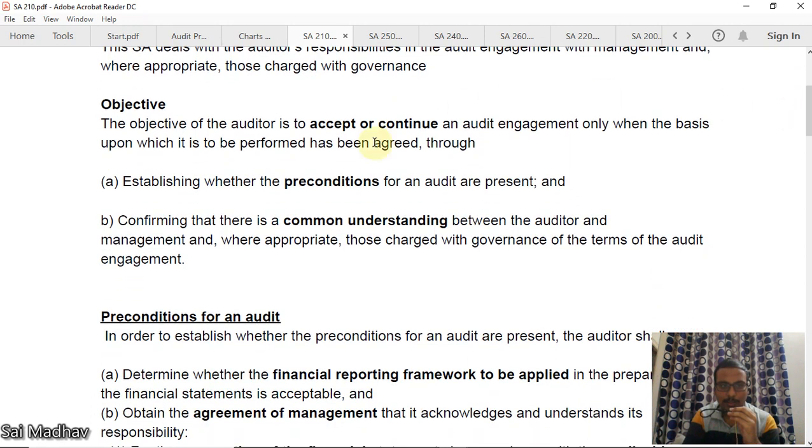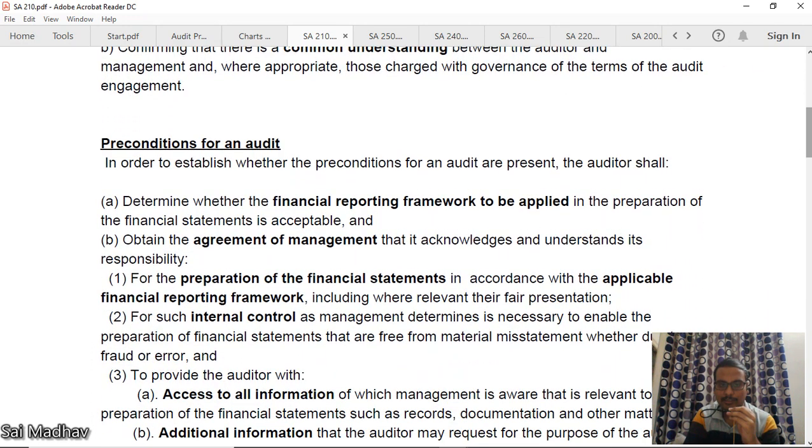Now, what is the objective? Establishing whether the preconditions for an audit are present. Preconditions means that only if those conditions are satisfied will you go with the audit; otherwise, you won't go. And confirming that there is a common understanding between the auditor and the management or TCWG. There should be a common understanding.